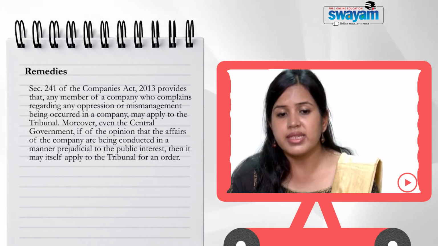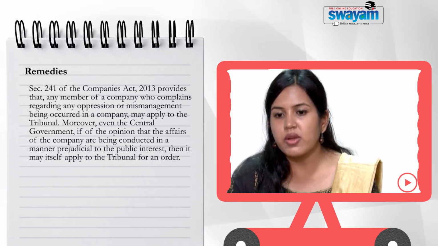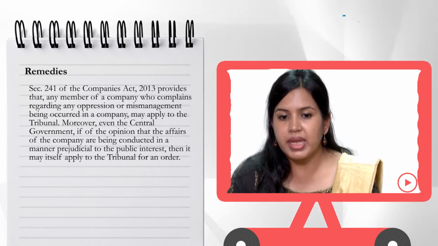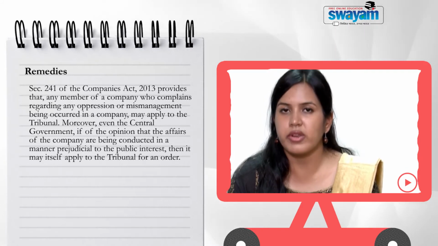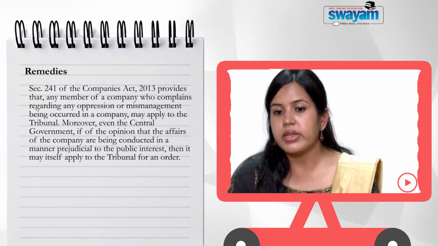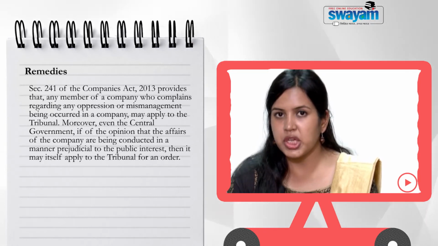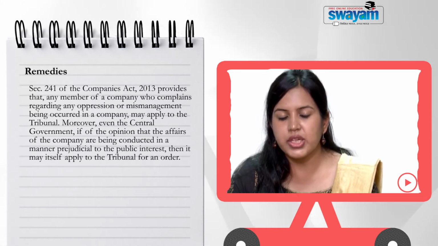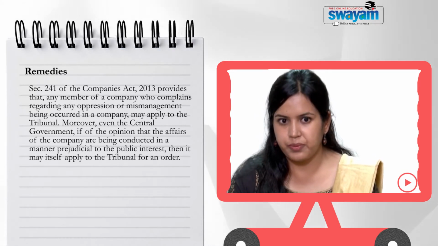Moreover, even the central government, if of the opinion that the affairs of the company are being conducted in a manner prejudicial to the public interest, may itself apply to the tribunal for an order. In this module, we will discuss 3 different actions which the shareholders can take, that is personal action, derivative action and class action. Personal action.